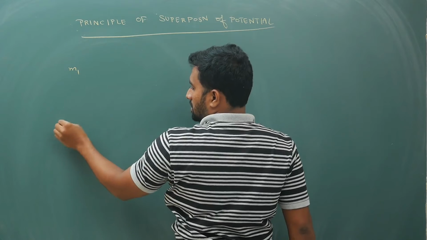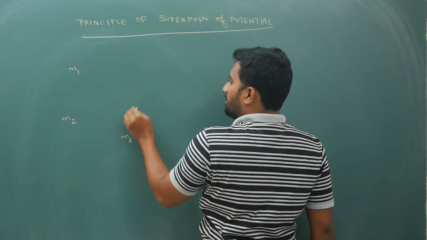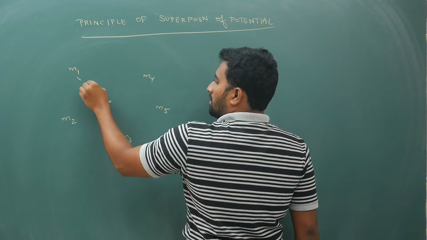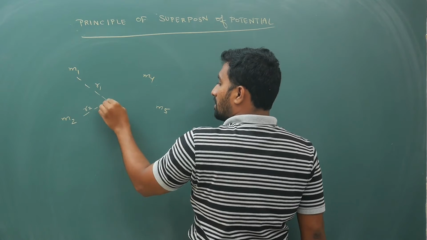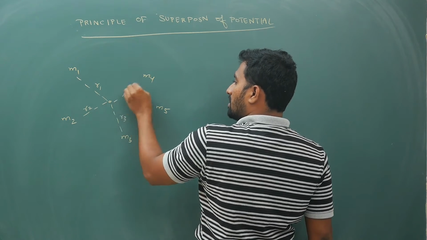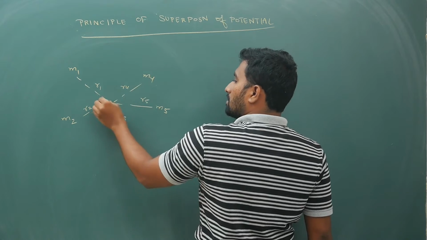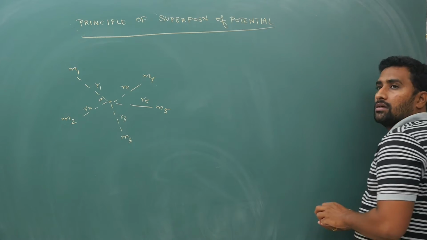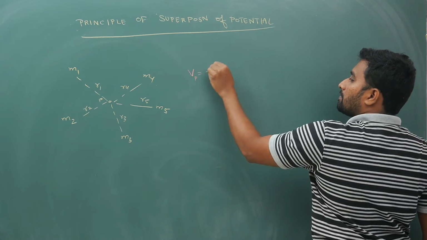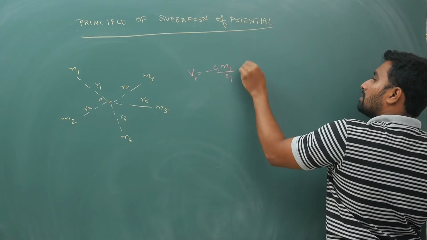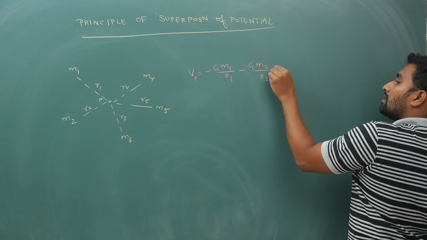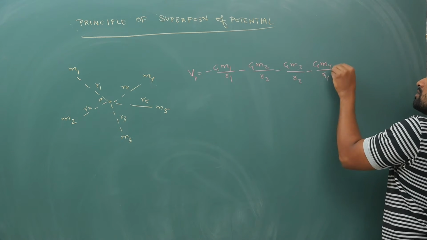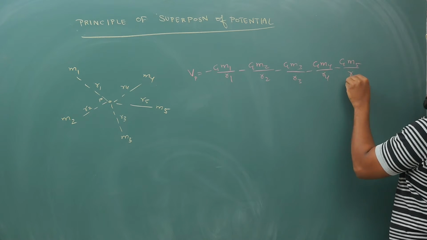If you have masses m1, m2, m3, m4, m5 like this, with distances r1, r2, r3, r4, r5 from the point P, and you want the potential at point P, then your potential Vp will become minus G m1 by r1, minus G m2 by r2, minus G m3 by r3, minus G m4 by r4, minus G m5 by r5.